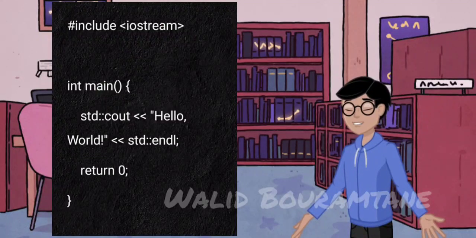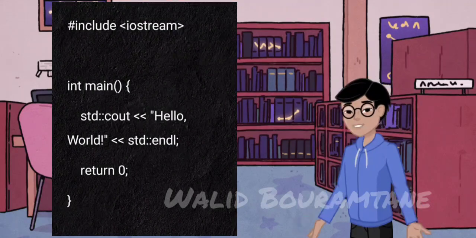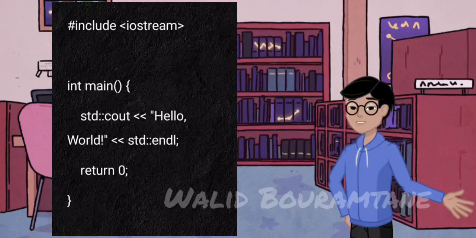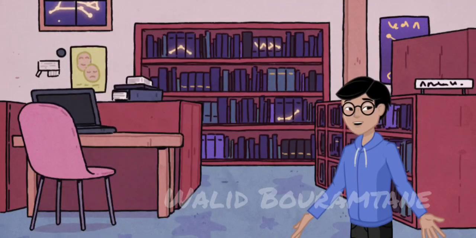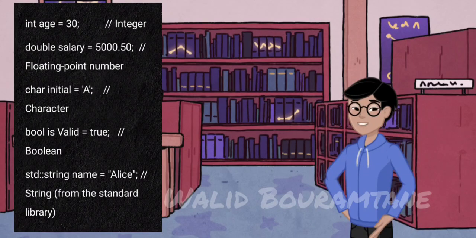Example: basic syntax. This program includes the iostream library, which provides input and output facilities. std::cout is used to print hello world to the console. Variables and data types. C++ requires explicit declaration of variable types.